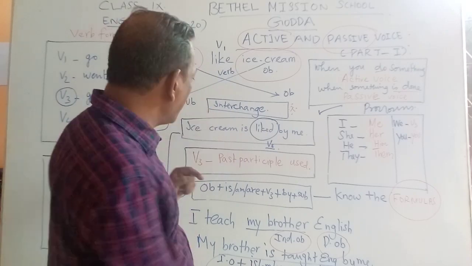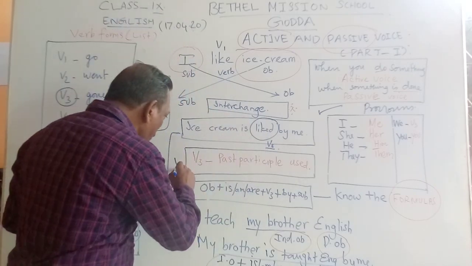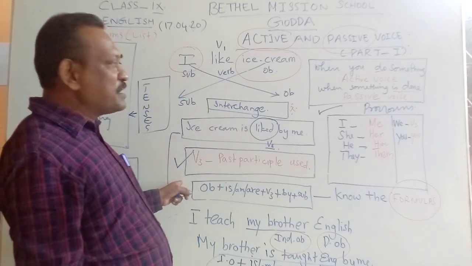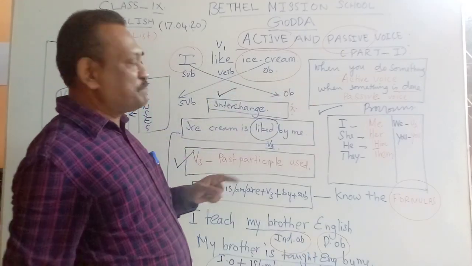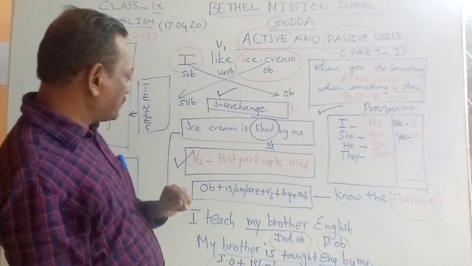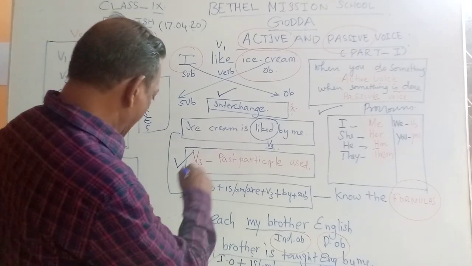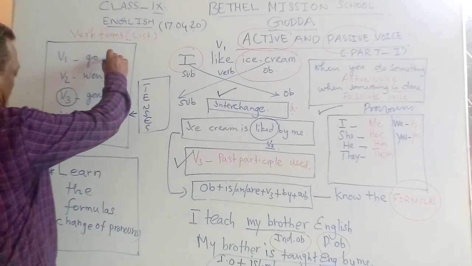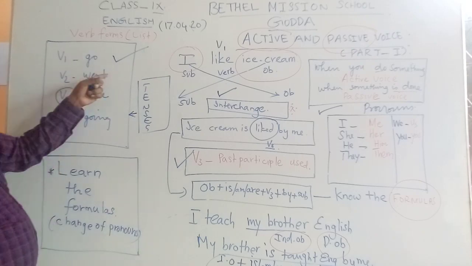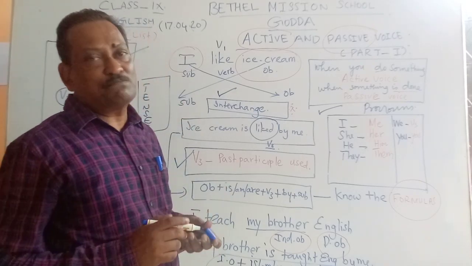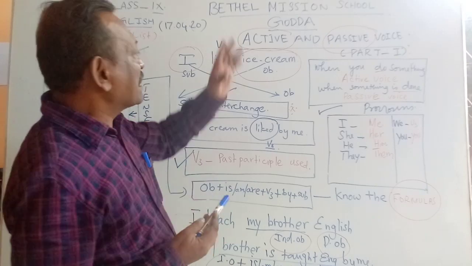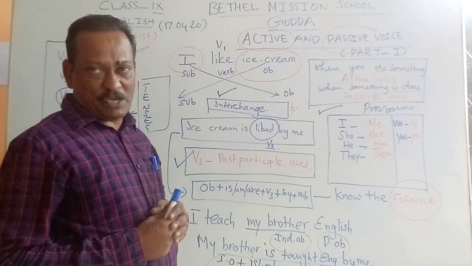You need to keep in mind. This is another point you need to keep in mind: the past participle used. This is another point: interchange of the subject and object. And finally, this is another important point, the most important of all, because without knowing the verb forms, you will never be able to convert active voice into passive voice.